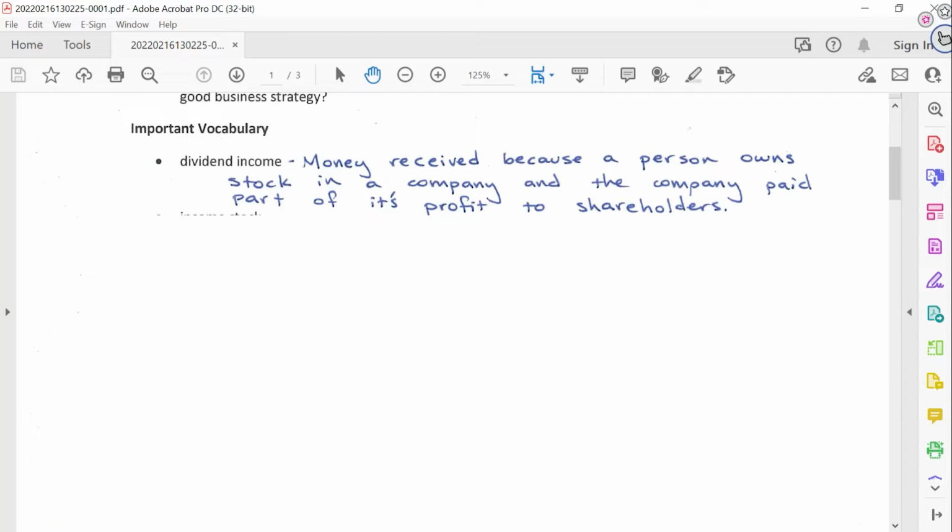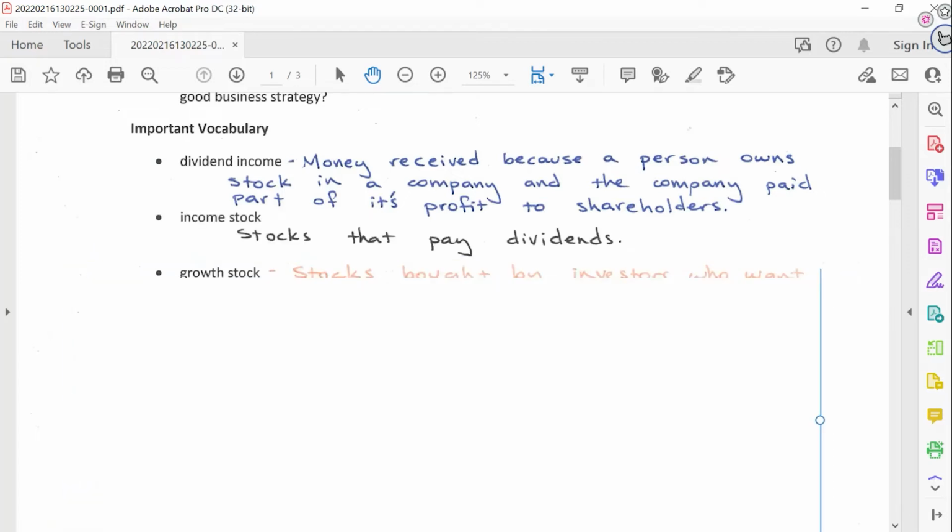Just be aware that that's the option you have when you're investing money: to either reinvest the dividends or receive that money as income. But it's money received because a person owns stock in a company and the company paid part of its profit to shareholders.